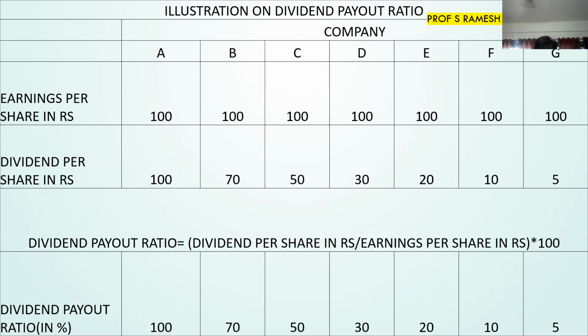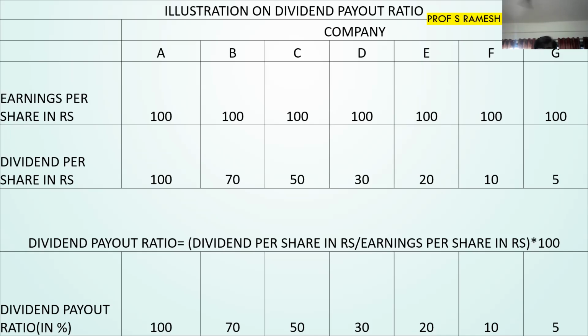In the second case, out of 100 rupees, 70 rupees is being paid and 30 rupees has been retained. It means the dividend payout ratio is 70 by 100, that is equal to 70%. In the fourth case, 30 rupees is the dividend declared out of 100 rupees they have earned. So 30% is the dividend payout ratio, and 70% is the retention ratio. In the last case, 5 rupees is the dividend declared out of 100 rupees. So it is 5% only. The remaining 95% has been retained by the company, which goes to reserves and surplus, is added back to equity share capital, and that will become the net worth of the company.